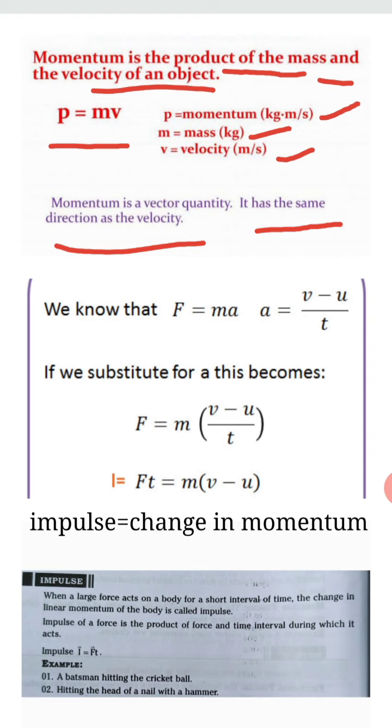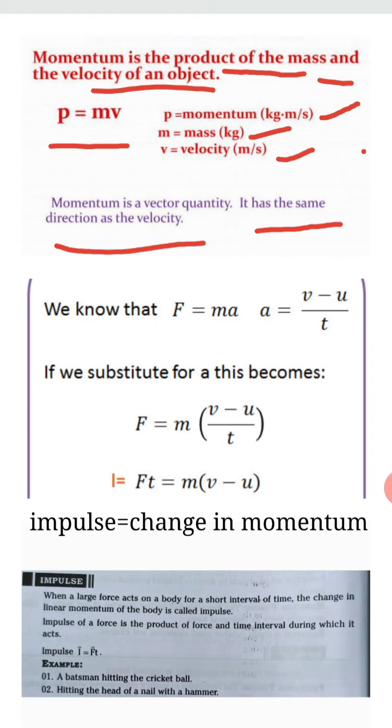So momentum is the product of mass and velocity of an object, that is P is equal to m into v. P is the momentum, m is the mass, and v is the velocity. Momentum is a vector quantity, and the direction of momentum is the same as the direction of velocity. And we have a derivation for impulse.